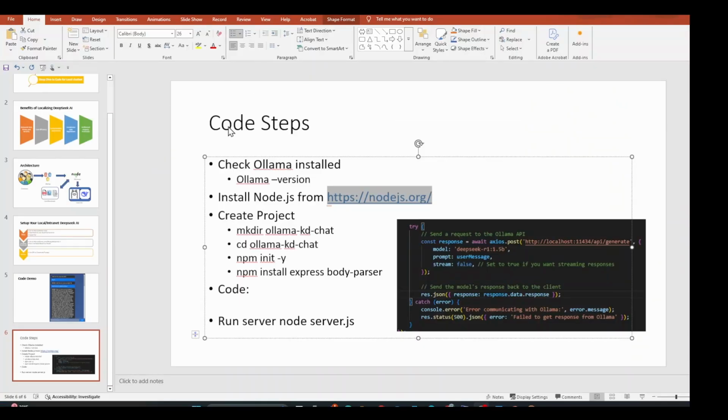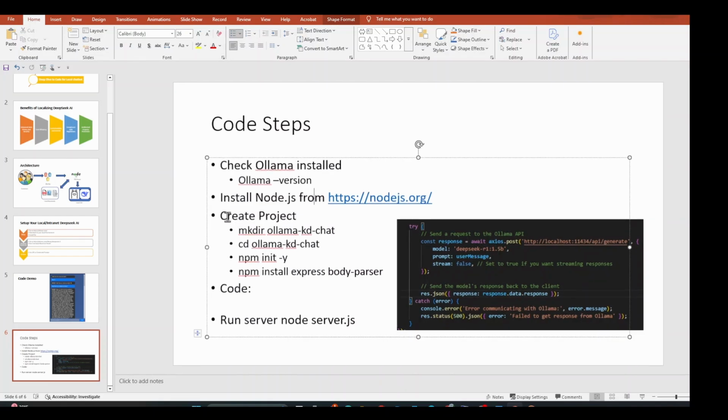So at the end, as you see, there are some steps that I have noted down. The first one is we need to check whether Ollama is installed. We already checked and verified it's installed. Then I already installed Node.js. If you are new to Node.js, you can directly go to nodejs.org and download Node.js. Then you need to create a project, right?